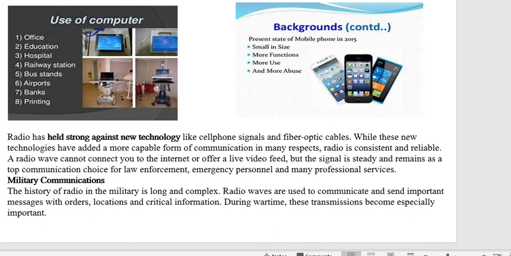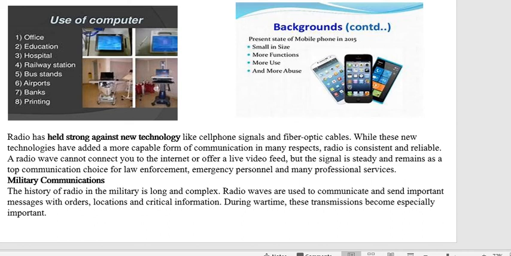And these new technologies have added more capable forms of communication in many respects. Because of that only, radio became outdated, and radio waves cannot connect to the internet, and it won't be able to show you videos. And for audio also, only recorded audio you can listen to from that.